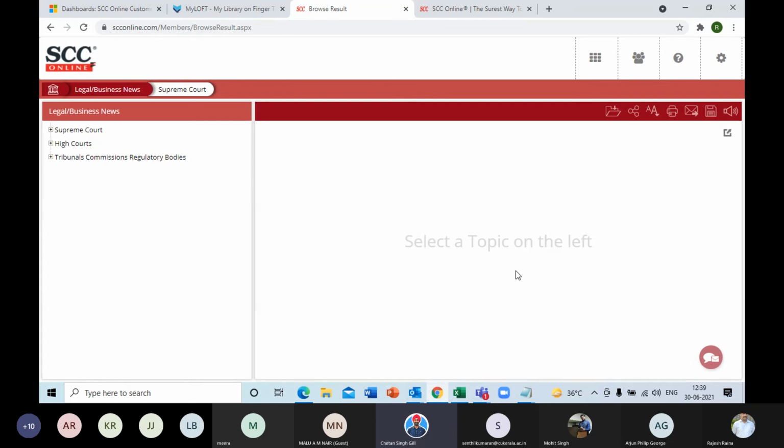Or you can reach out to our email address by this evening if you don't receive any emails. If you are not receiving any email, please write an email to me so that I will convince the SSC Online people, Chetan Singh sir and Rajesh Raina, to give access with your email ID and your particulars.